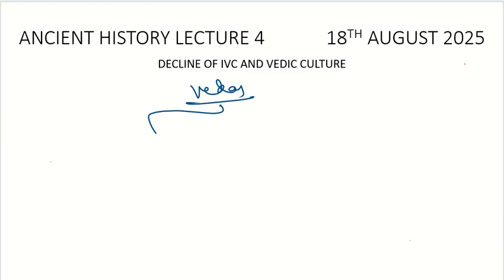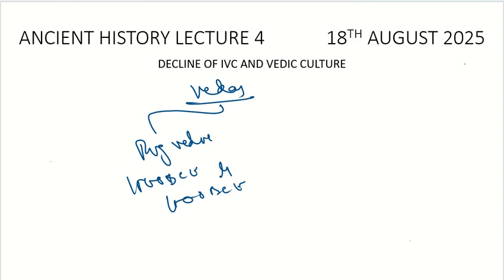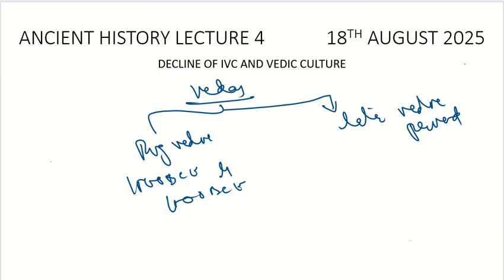One is the Rig Vedic time period, which is from 1500 BCE to 1000 BCE, and then there is the later Vedic period, which is from 1000 BCE to 600 BCE.